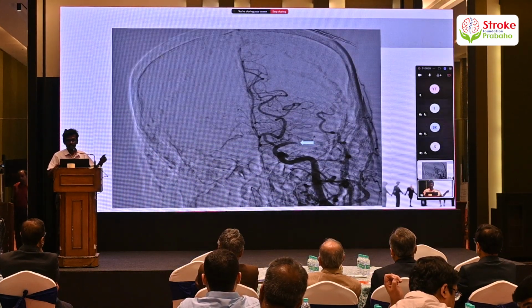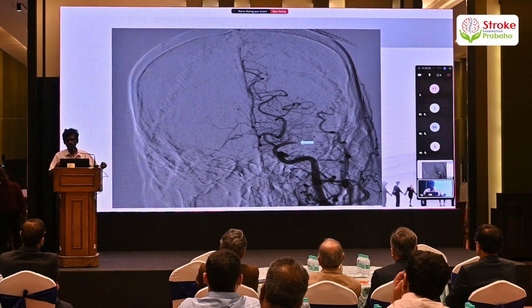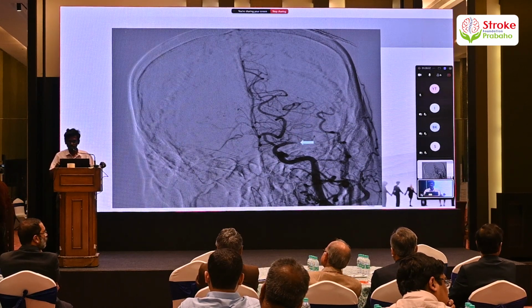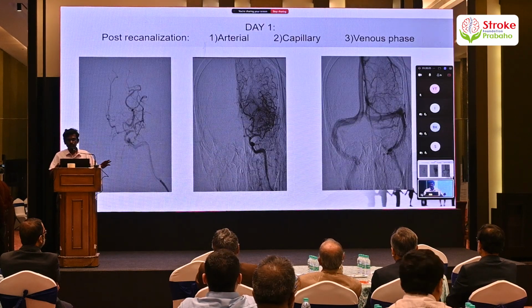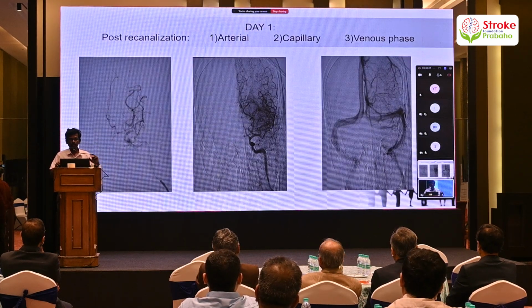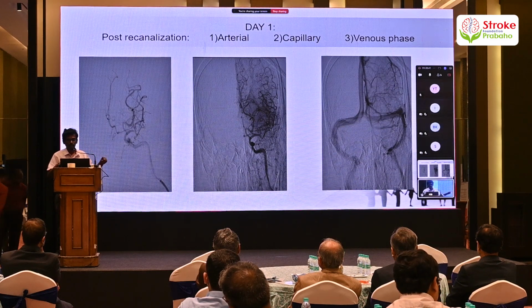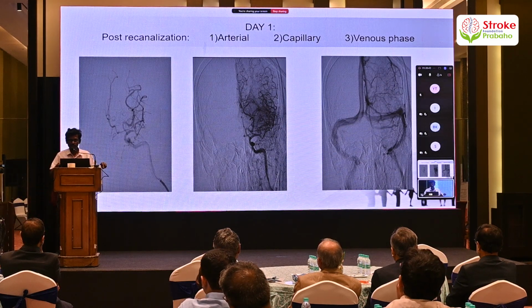So this was the DSA image. This was the left CCA shoot which we took, which showed the complete obliteration of the left M1 segment of the MCA. Subsequently, we did a suction thrombectomy, and we attained a TICI grade 3 flow in the particular vessel. I have just shown the arterial, capillary, as well as the venous phases.